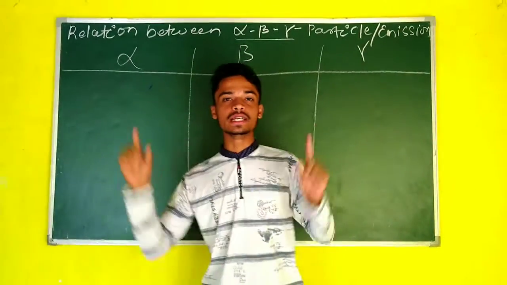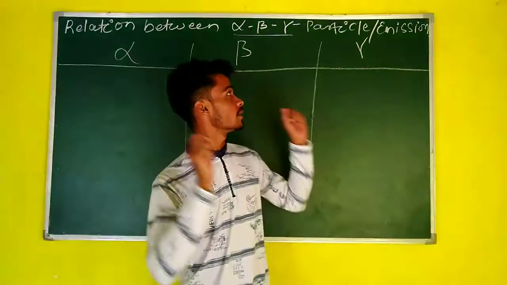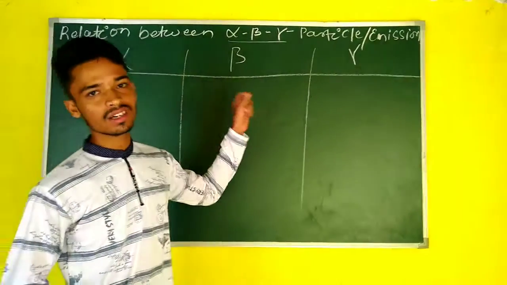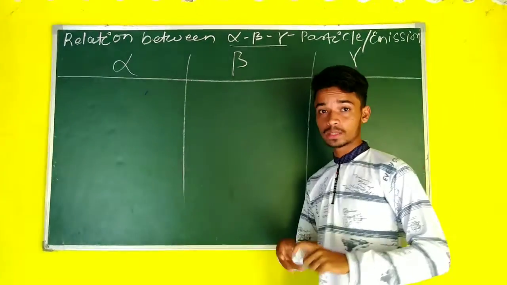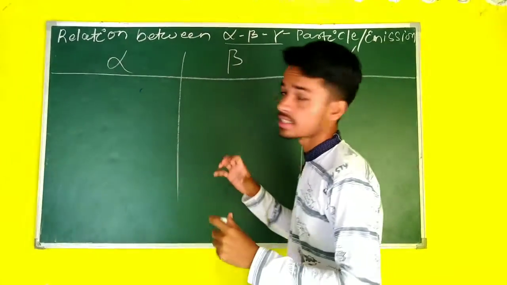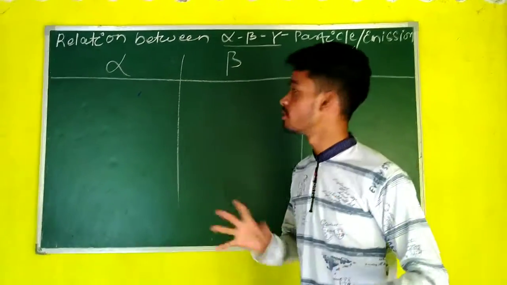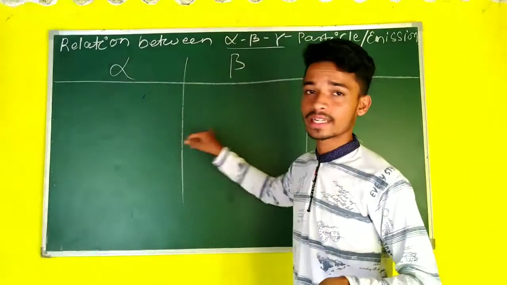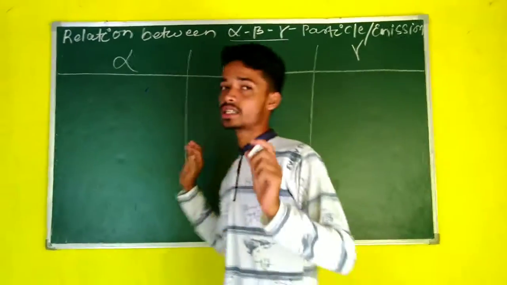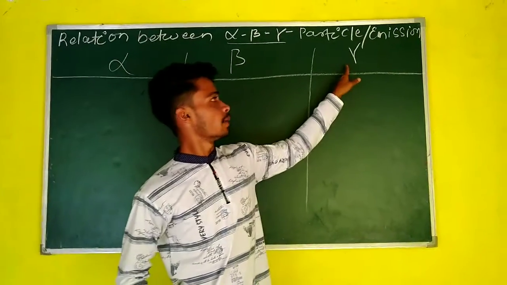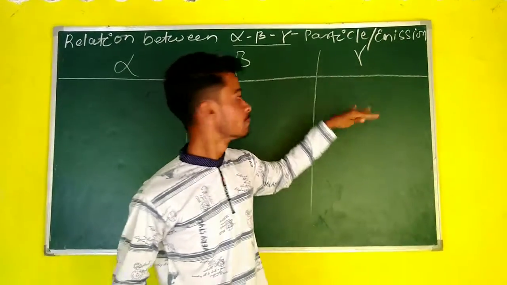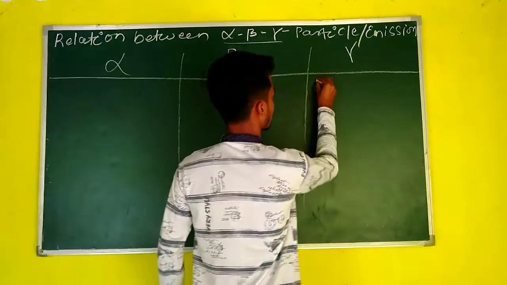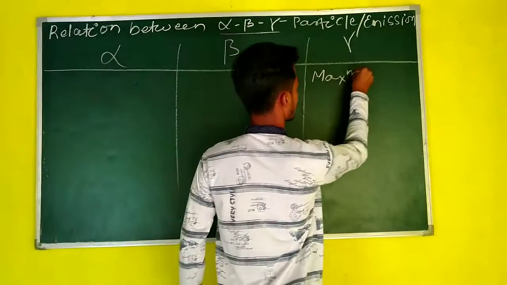Topic: relation between alpha, beta, gamma particle, or alpha, beta, gamma emission. So students, in the previous class we discussed alpha and beta particle, alpha and beta emission. So today, gamma particle or gamma emission. Gamma particle has maximum energy.